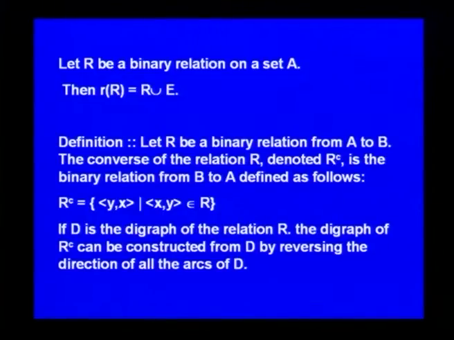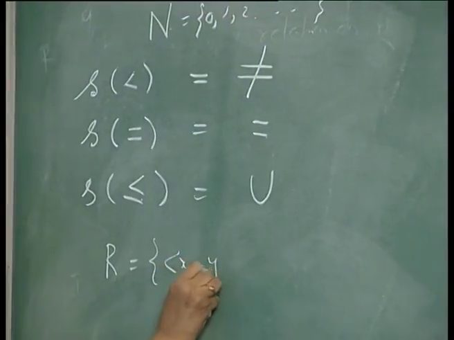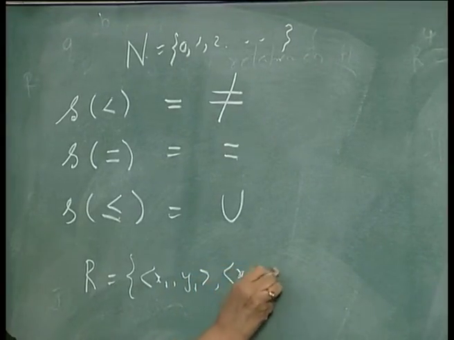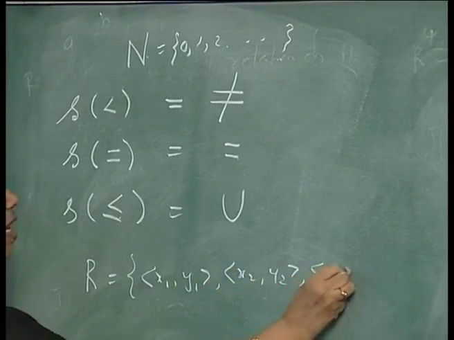Let R be a binary relation from A to B. The converse of the relation R, denoted by R C, is the binary relation from B to A, defined as follows. R C consists of ordered pairs yx such that xy belongs to R. So, suppose I have a relation R consisting of say 3 pairs x1, y1, x2, y2, x3, y3.